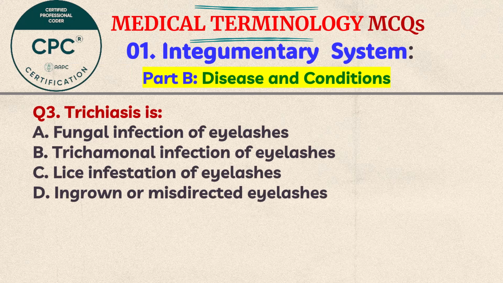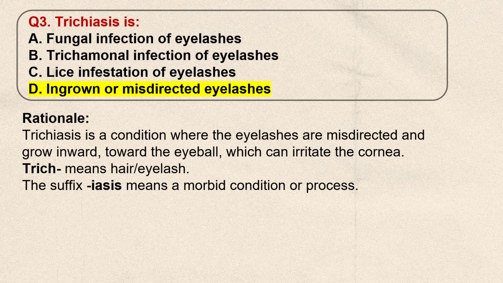Question number 3. Trichiasis is A. Fungal infection of eyelashes, B. Trichomonal infection of eyelashes, C. Lice infestation of eyelashes, D. Ingrowing or misdirected eyelashes. Think the answer. The correct answer is D.